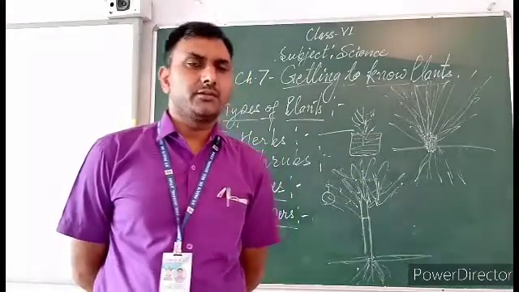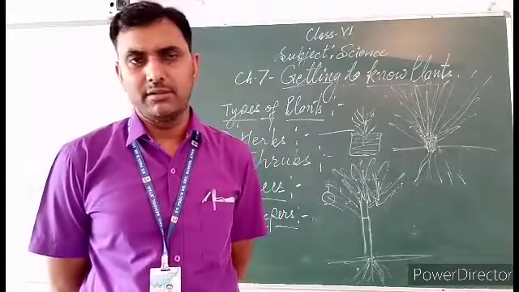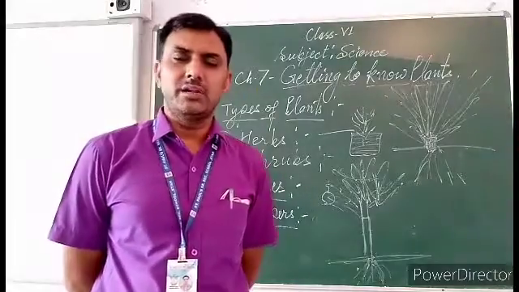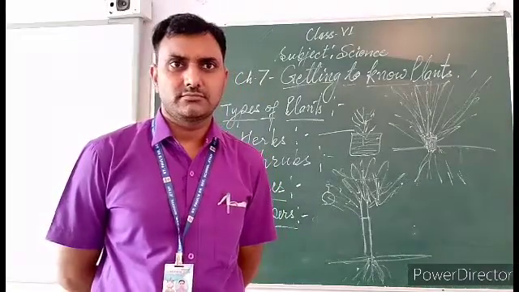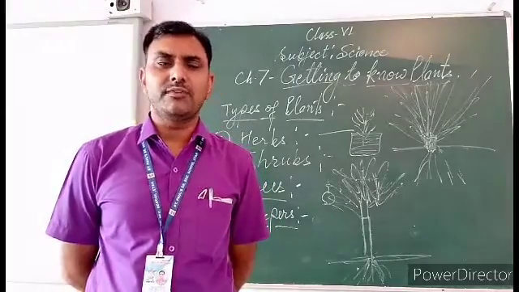Money plant can grow easily if the condition is favorable, and it grows very fast. So that is a very good example of a climber.